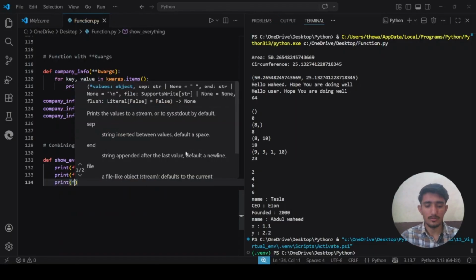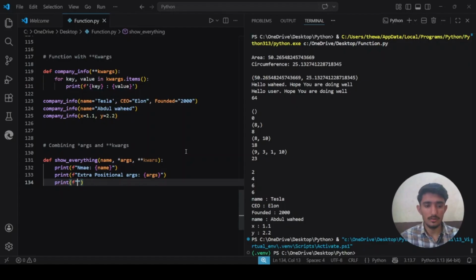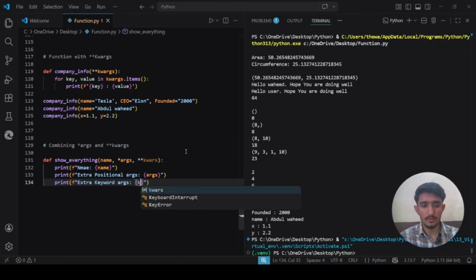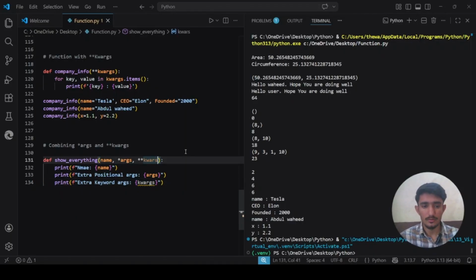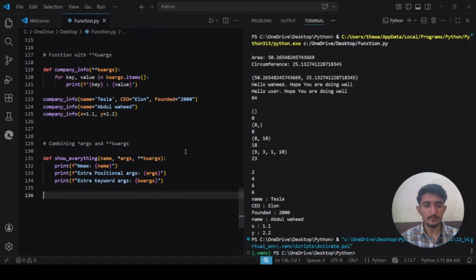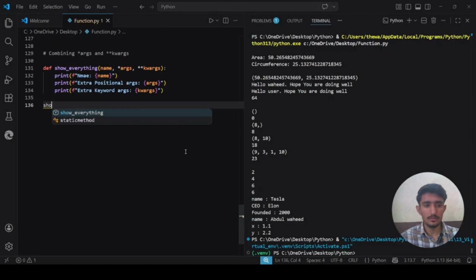After that we will say extra keyword args, and here we will put kwargs. Let me just write keyword args. After that we will say show everything.